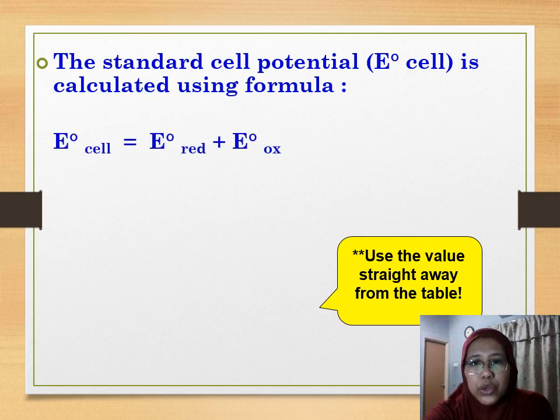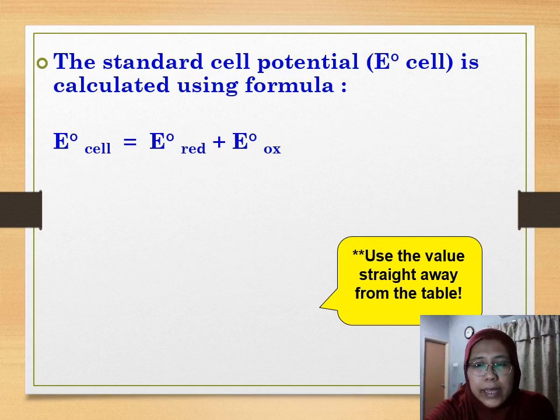So how are we going to use the formula? Firstly, we need to know which element is going to be oxidized. So we need to look at the E0 red. The one with the higher E0 red is going to become the oxidizing agent, and it is going to be reduced. So what is going to be oxidized?